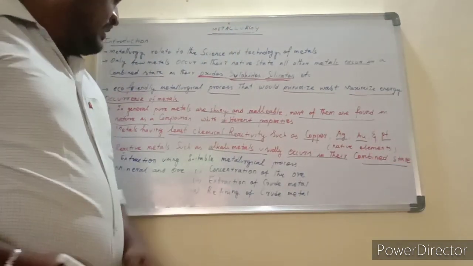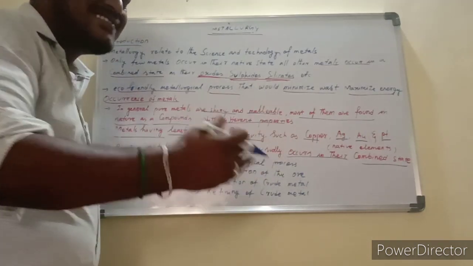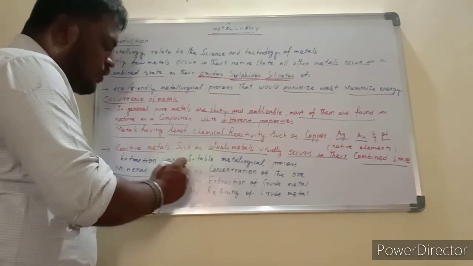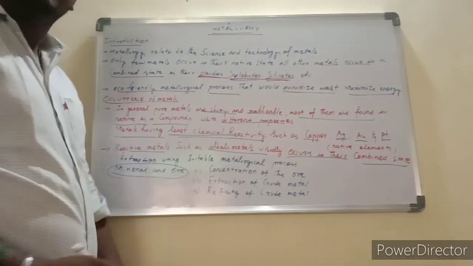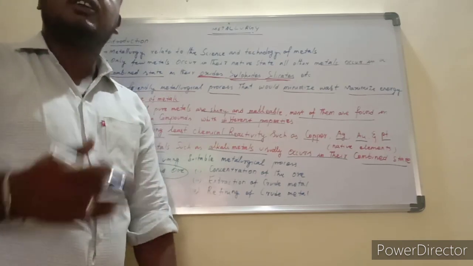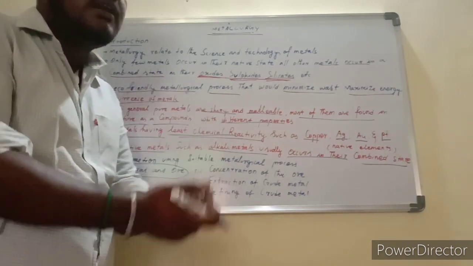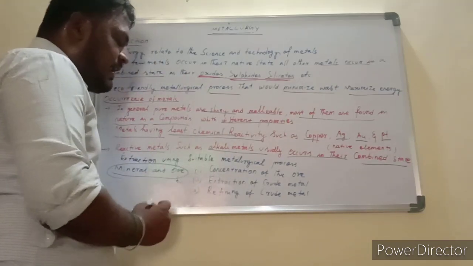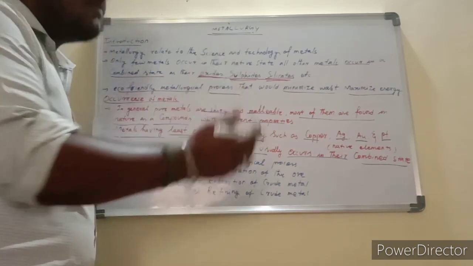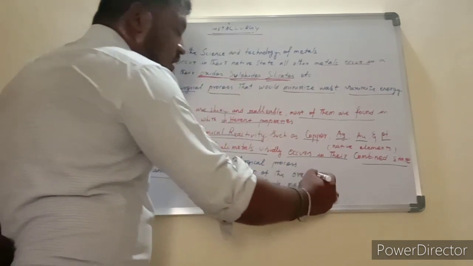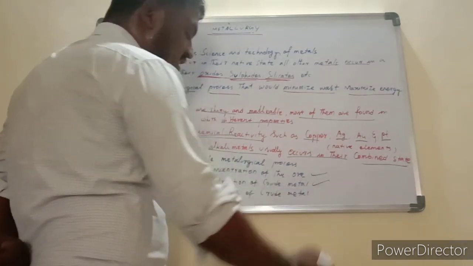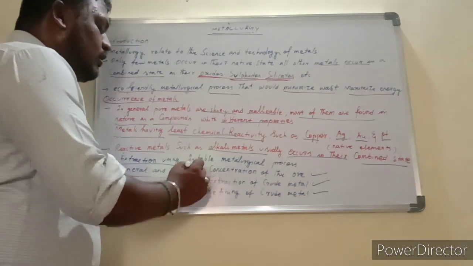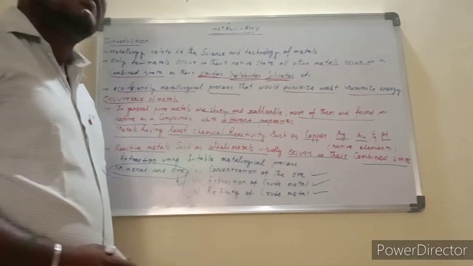Next, the extraction of metals. What are the processes? Before that, we must know what a mineral and an ore are, because metals are extracted from ores. After that, we see how metals are extracted from ores. There are three processes: concentration of ore, extraction of crude metals, and refining of crude metals. These three are the main processes of extraction of metals.